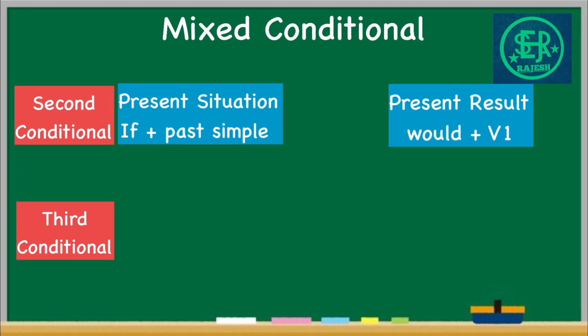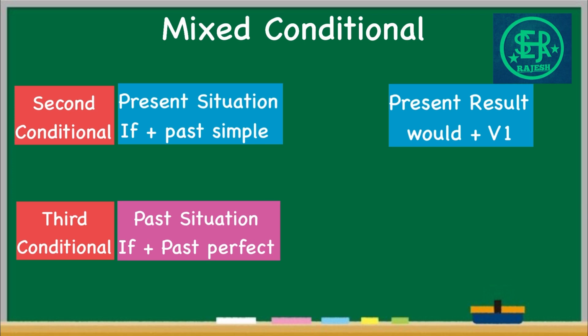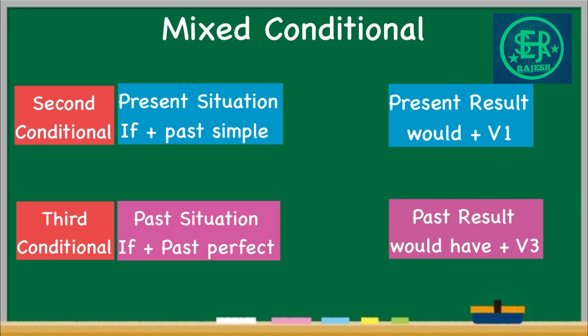Next, third conditional. Here the situation is happening in the past. So we say that if a situation had happened in the past, it would have had a result in the past itself. So the situation and result are in past tense. How was its format? If plus past perfect in the condition, and would have plus V3, that is the third form of the verb. This is advanced level grammar, so listen carefully. This mixed conditional is the one we use the most when we speak. So listen and understand it a little more.